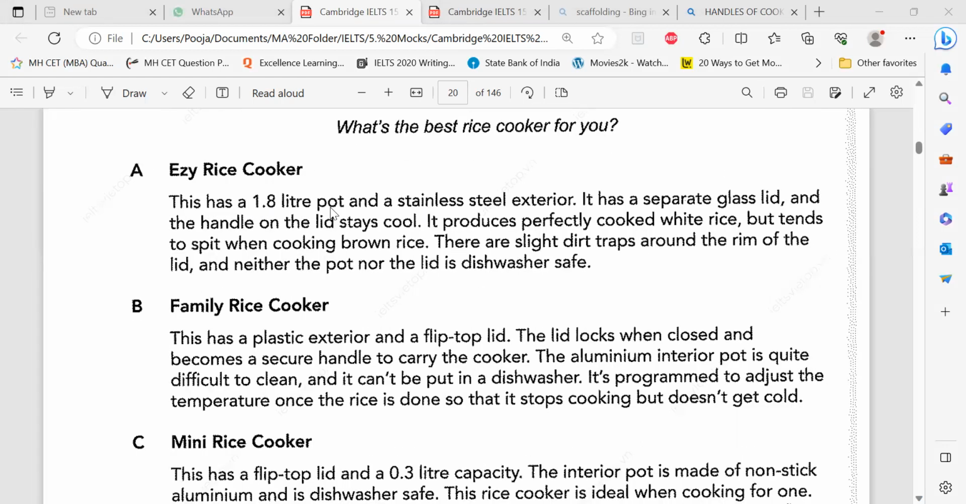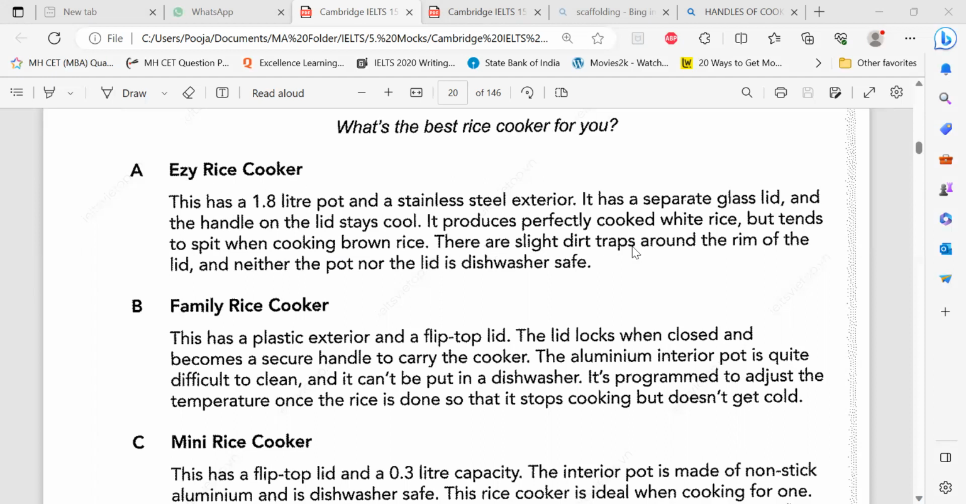Okay, well, I don't need any capacity 1.8, stainless steel, separate glass lid, handle stays cool. But I wanted a negative for the handle. This is not the answer. It produces perfectly cooked white rice. No, I wanted brown rice. But tends to split when cooking brown rice. Oh, no, I wanted a good thing for brown rice. I may not use this cooker.